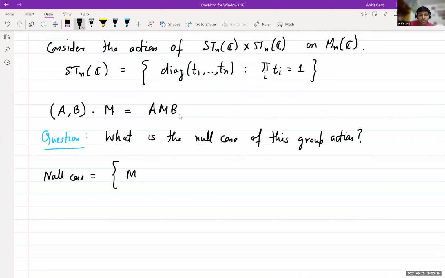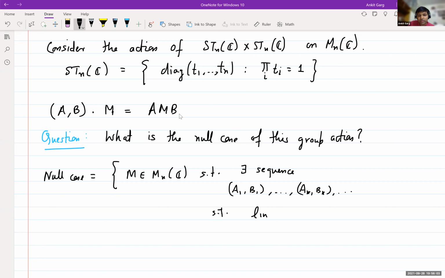It's the set of all matrices, or the elements of the vector space that the action is on, such that there exists a sequence of group elements A1, B1, ..., AK, BK, such that the limit k tending to infinity of (AK, BK) acting on M is 0.